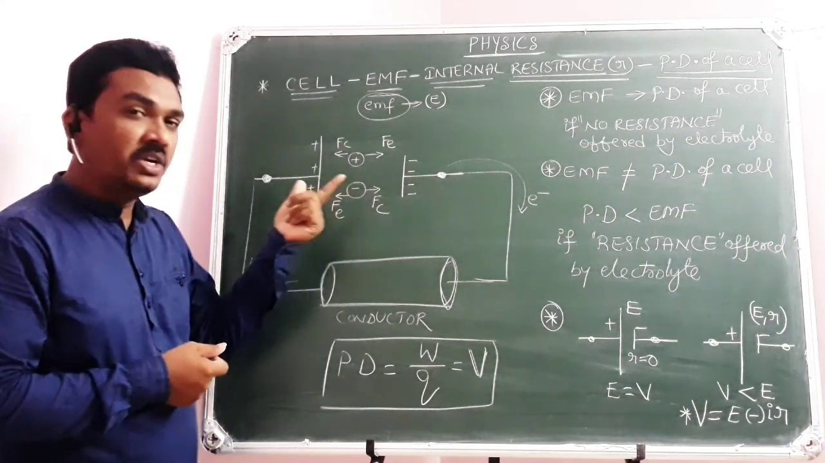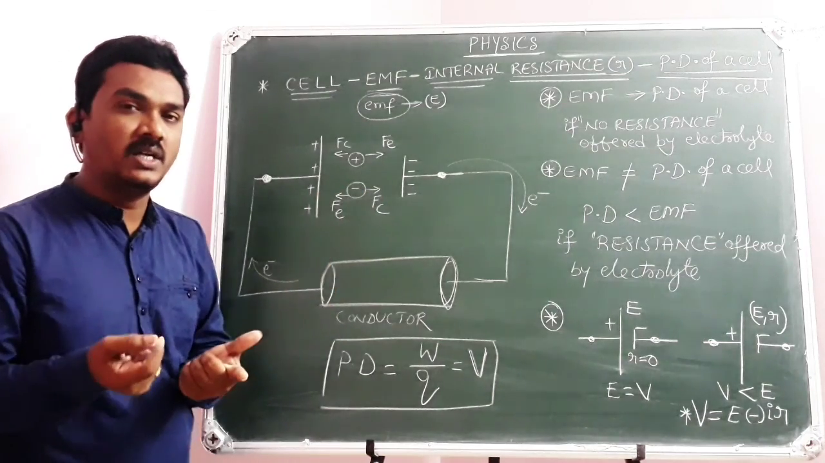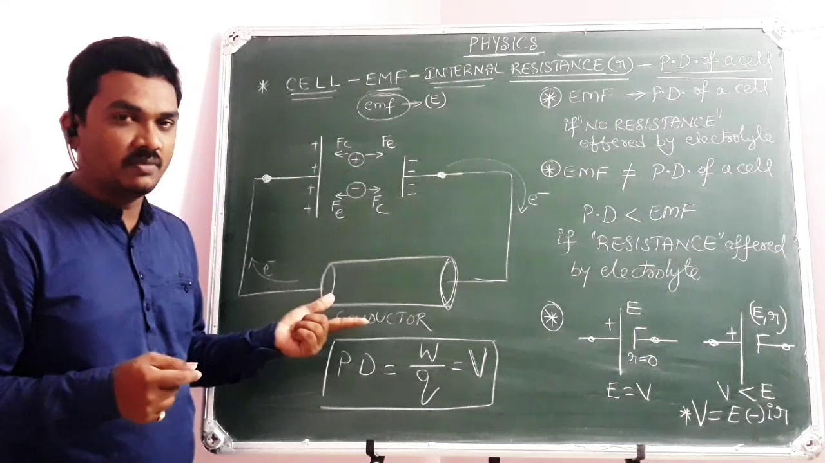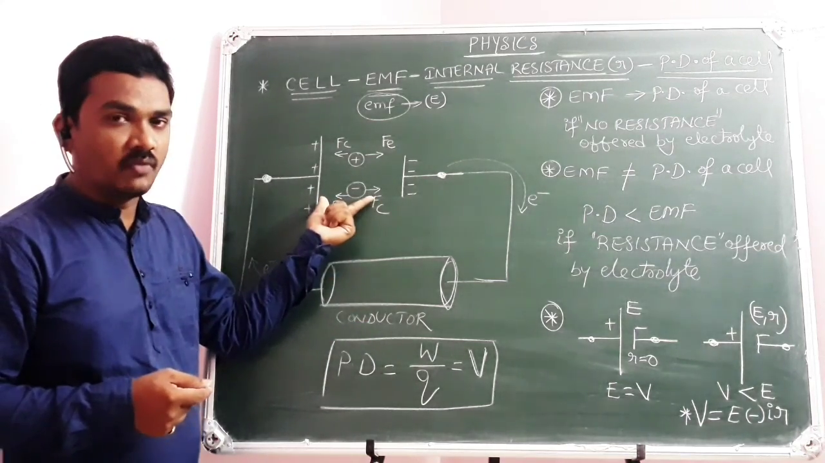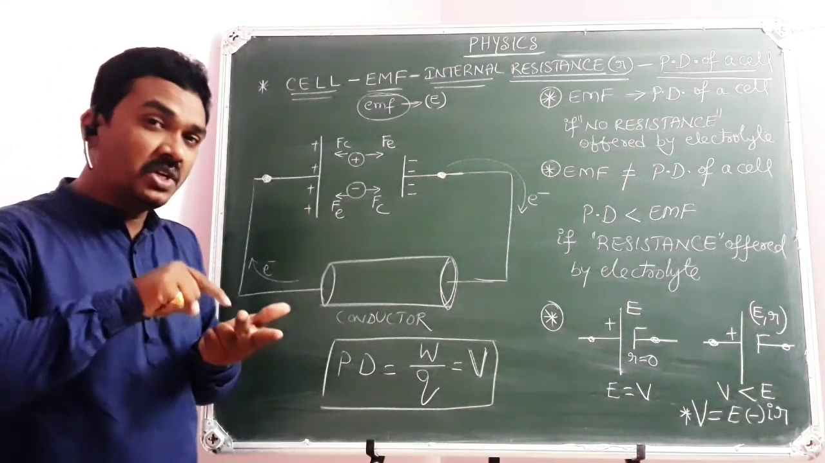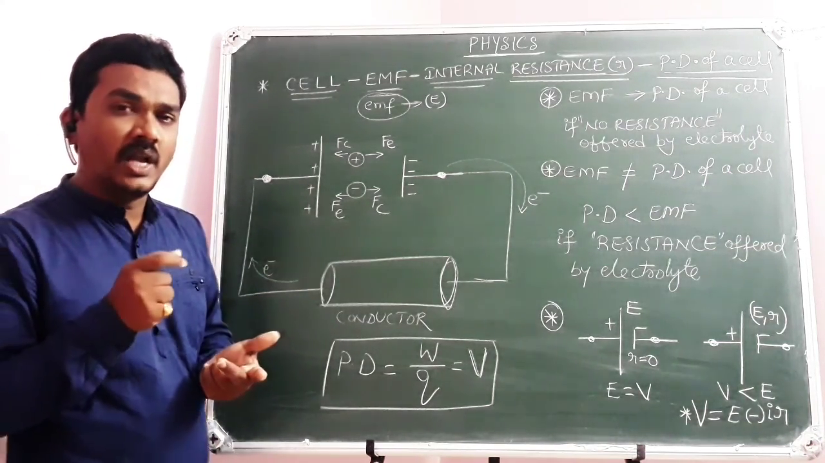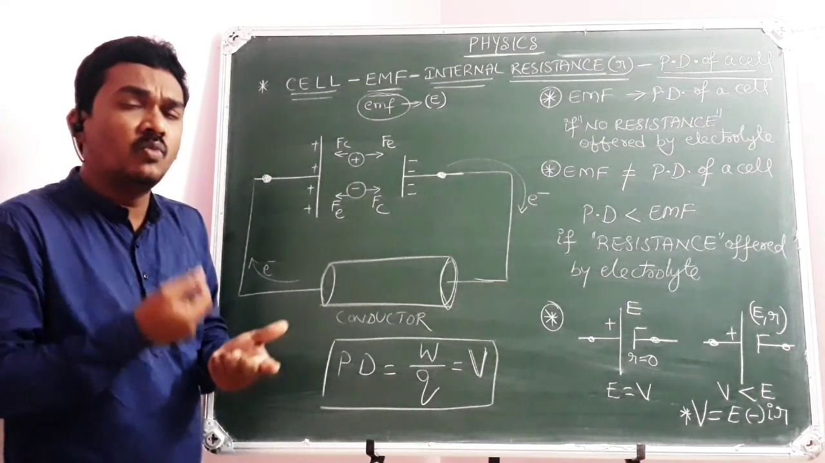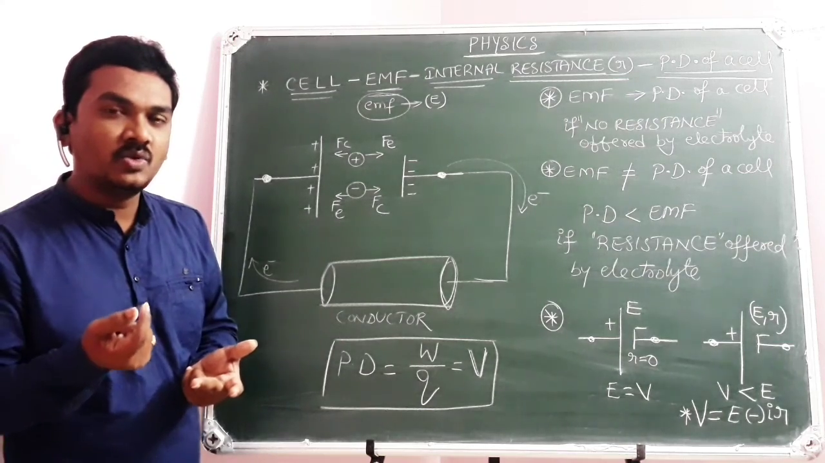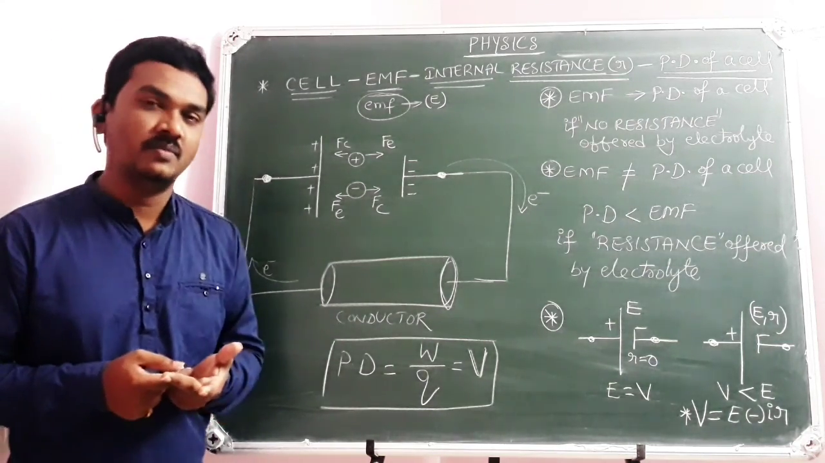And at the same time, it depends on the nature of the electrolyte. What electrolyte have you taken? Different electrolytes can offer different resistances, like the resistance of a conductor depends on the nature of the material. Similarly, the internal resistance offered by a cell depends on the nature of the electrolyte and at the same time the concentration of the electrolyte. Because if it is a strong electrolyte, it can ionize more, so there is a possibility for more collisions. A weak electrolyte will ionize to a lesser extent, so there is a possibility for fewer collisions among the ions.